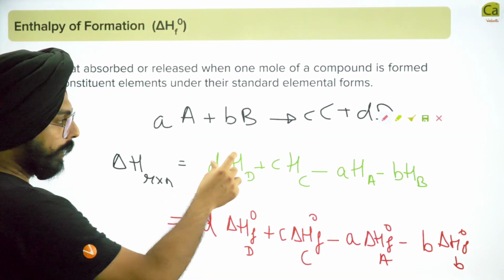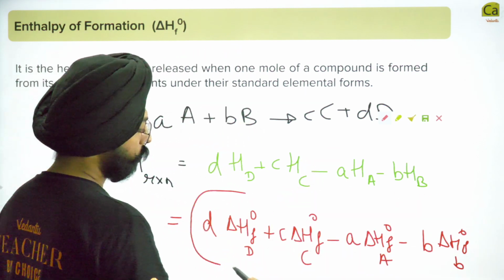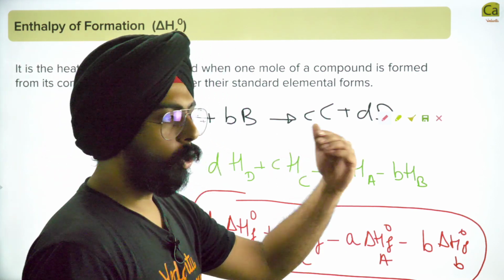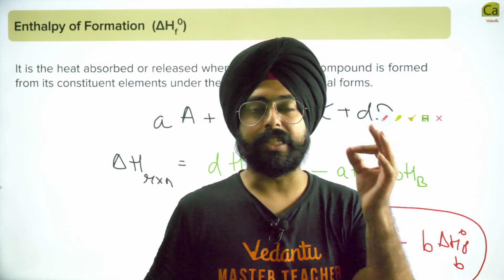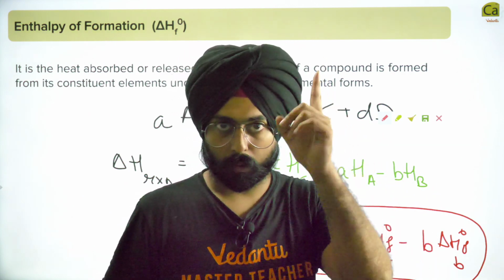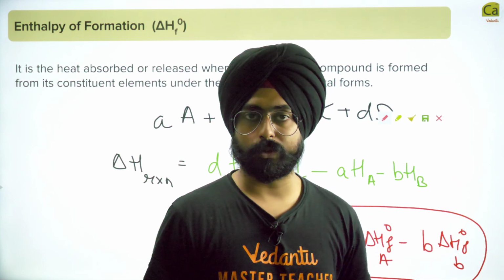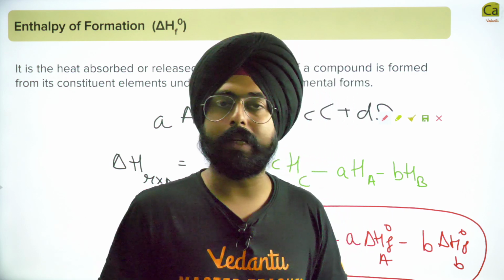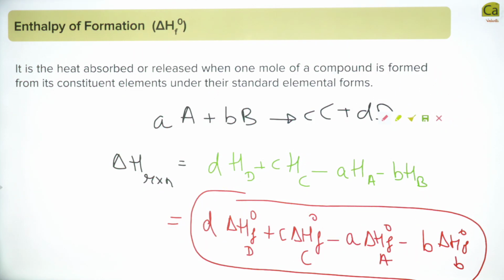So instead of dealing with absolute enthalpies, which we didn't know earlier, now we've given them values, and those values are basically equal to the standard enthalpies of formation of each of these substances. Standard enthalpy of formation is defined for 1 mole of a substance starting from the standard elemental forms. Don't forget that it is just a definition that we've given. हमने खुद इसको ऐसे define किया है. Okay, so you can write this down and then we will do a couple of questions.